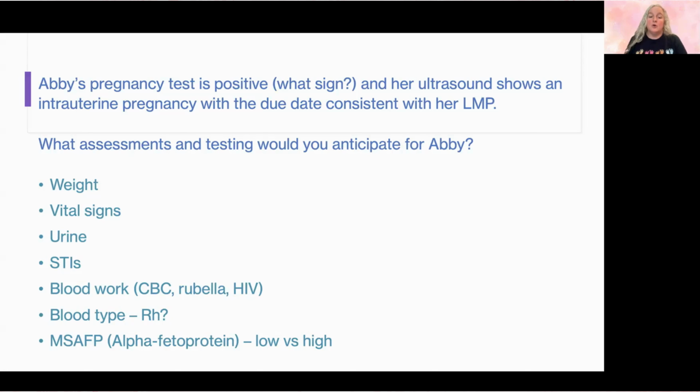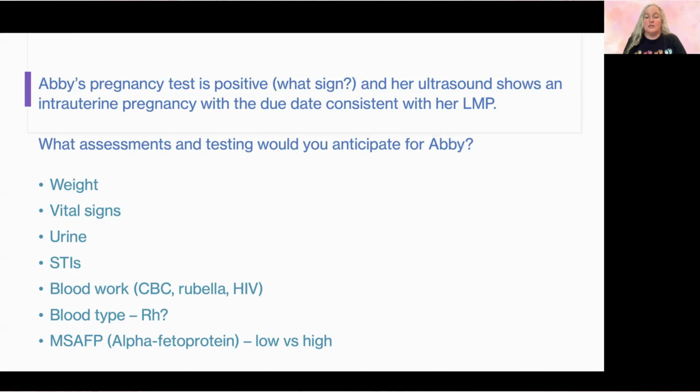We're going to check her blood work, and we want to know the CBC. We want to know what her platelets are starting out. We want to know H&H to know if she's anemic. We also want to check and see if she's rubella immune or non-immune. And then we also need to know her blood type. Blood type is very important with pregnancy. If the RH is negative, we need to address that, which we'll talk about some more in a minute.